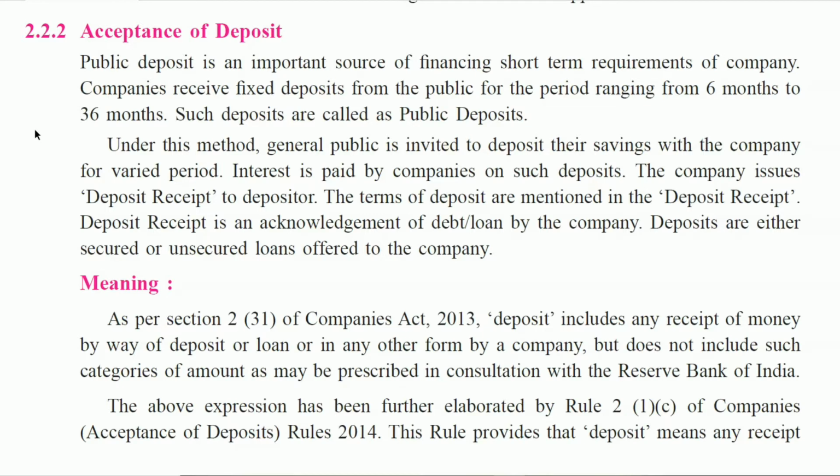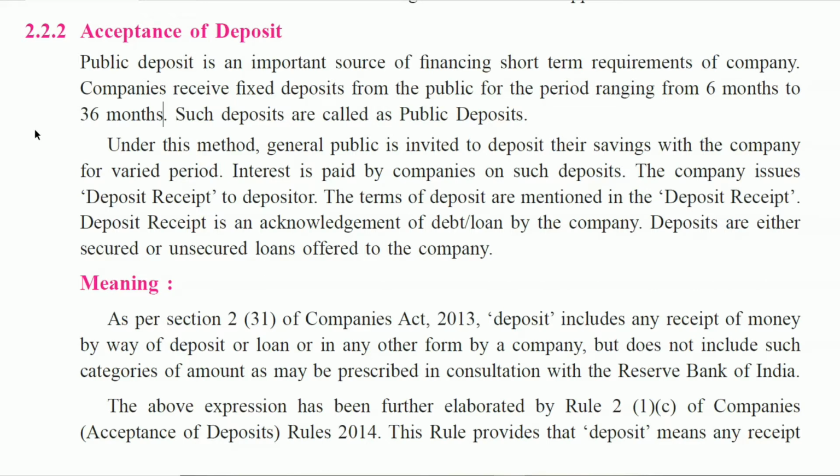Interest is paid by the company on such deposits to the depositor. The company issues a deposit receipt to the depositor. The terms and conditions of the deposit are mentioned in the deposit receipt.